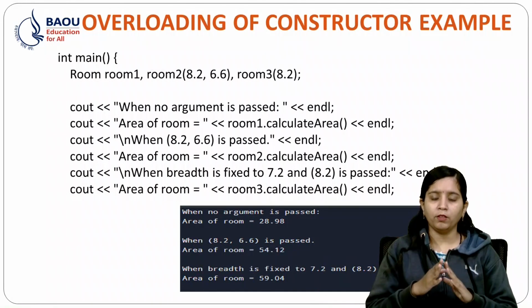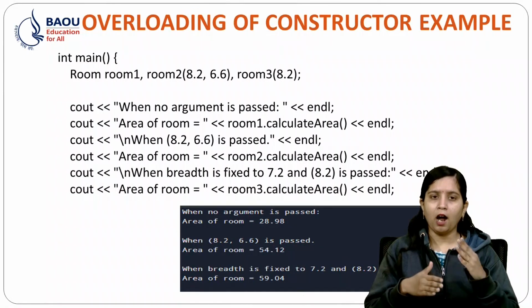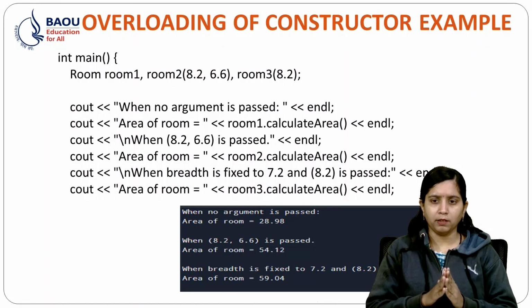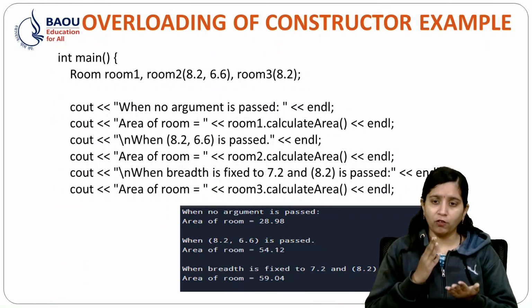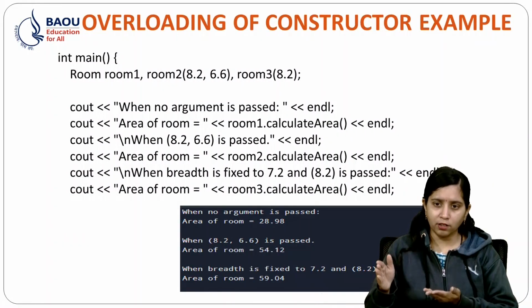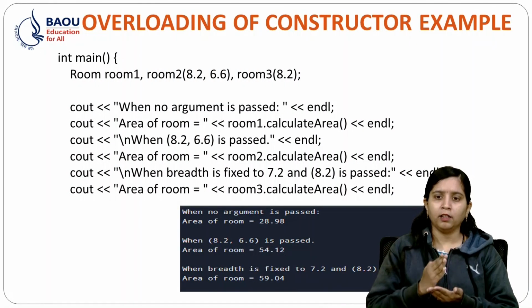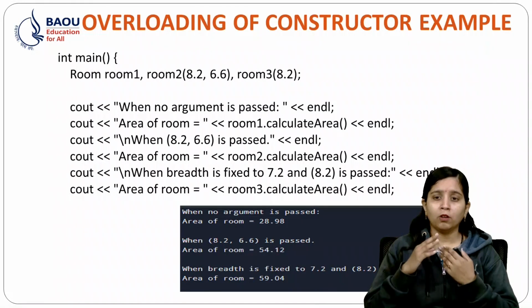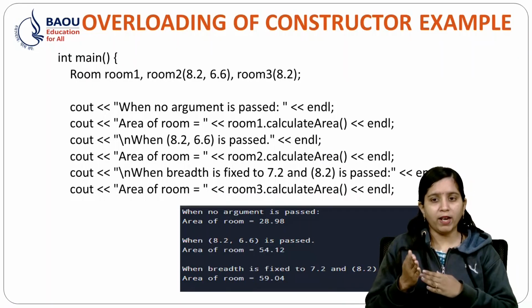So I hope now you get the idea how overloading of constructors works in C++. First of all, you have seen the default constructor and how it works. Then you have seen the parameterized constructor, in which we have taken two parameters and also one parameter.